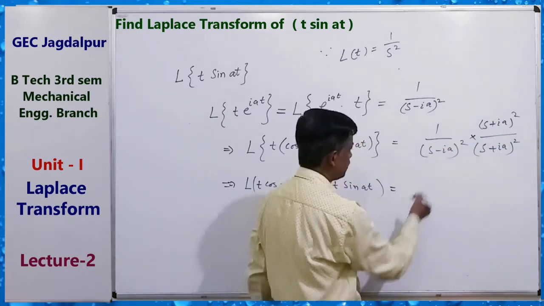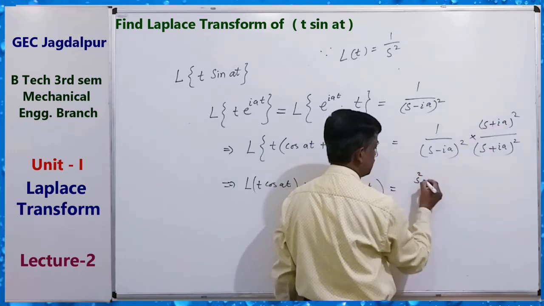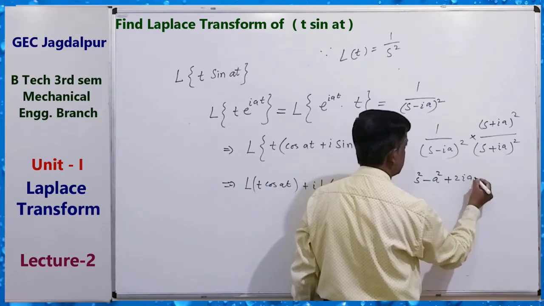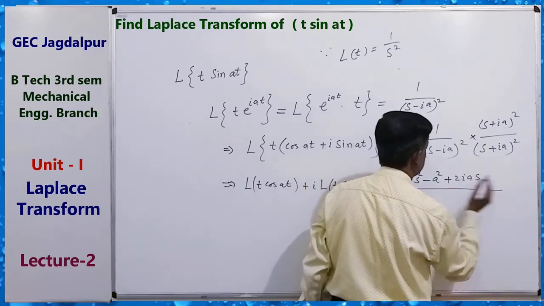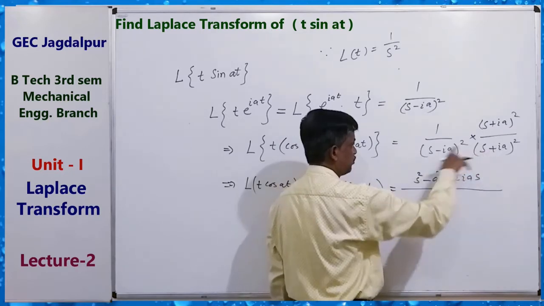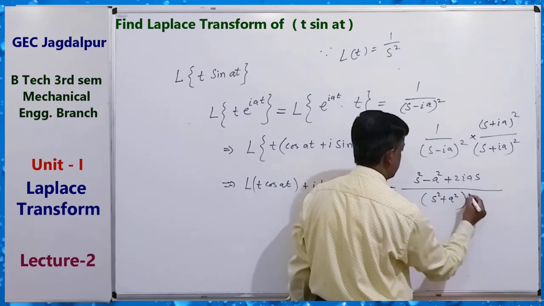So solving it, the numerator is s square minus a square plus 2ias, upon this, the two quantities give (s square plus a square) whole square.